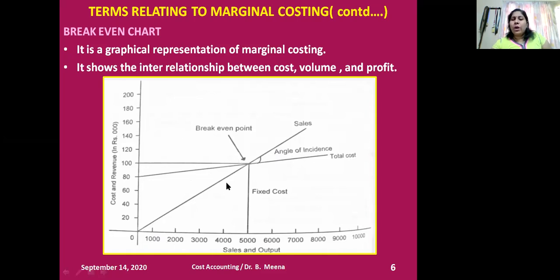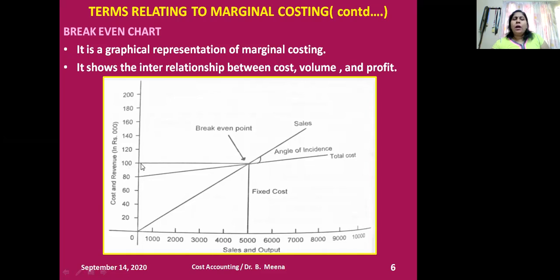Why am I saying this? Look at this intersection point. At 5,000 units, that is my sales, producing 5,000 units, look at the cost and revenue I'm getting: 10,000. The sales is 5,000 units, and the selling price per unit as per my example is 2 rupees. So 5,000 units into 2 rupees is 10,000.